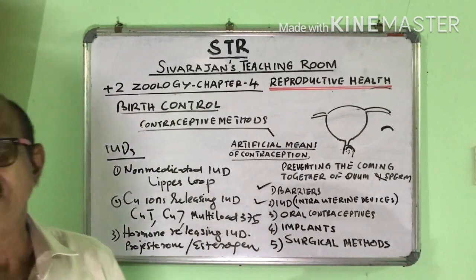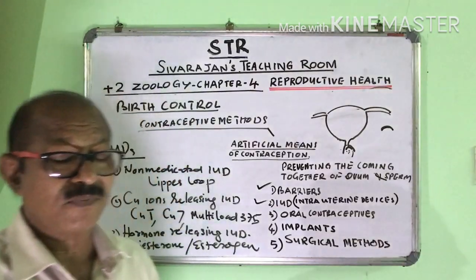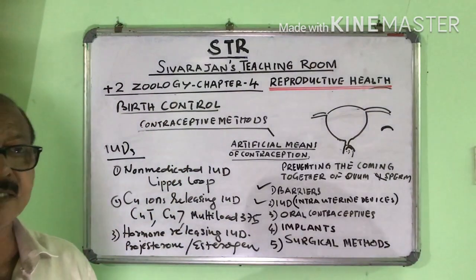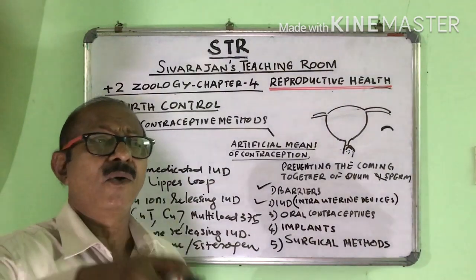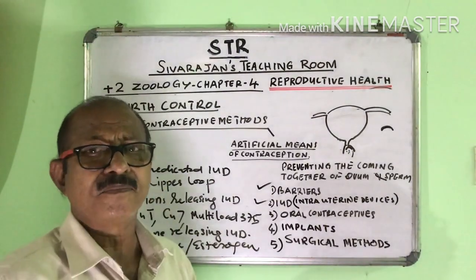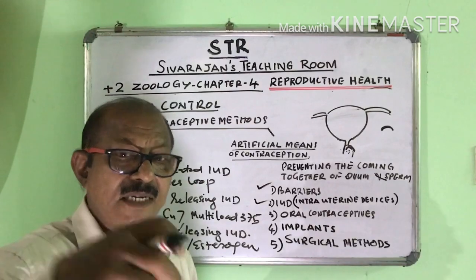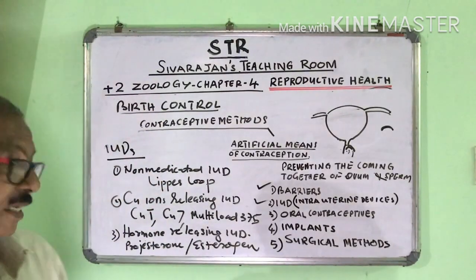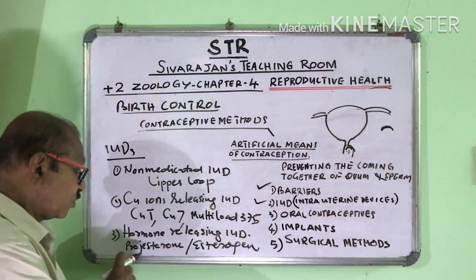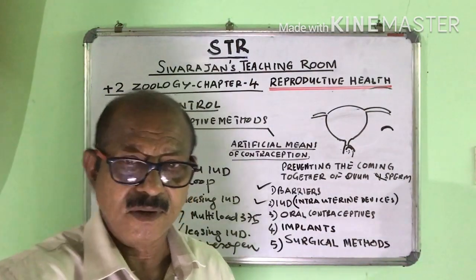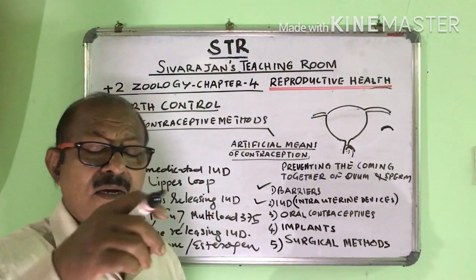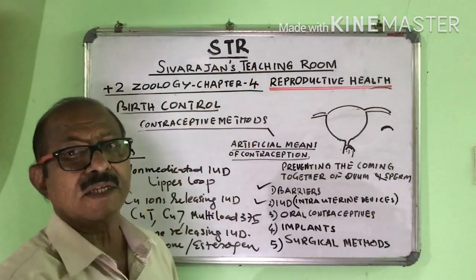hormones increases the phagocytosis. Phagocytosis means that if anything enters into the cell, it is eaten away by phagocytes. That is phagocytosis. So the sperm is released into the vagina. From the semen, the sperms move into the uterus.